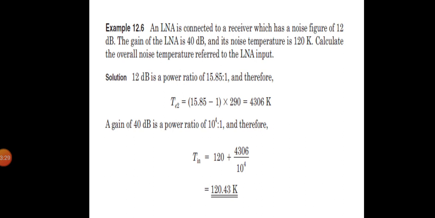So in this example, the decibel quantities must be converted into power ratios. Also, even though the main receiver has a very high noise temperature, its effect is made negligible by the high gain of the low noise amplifier.